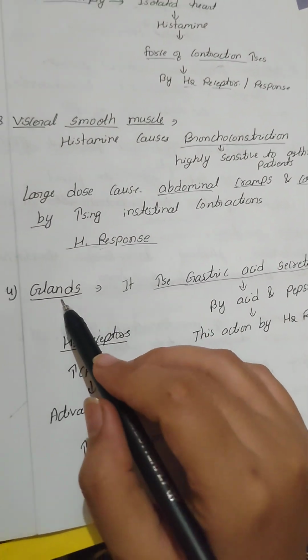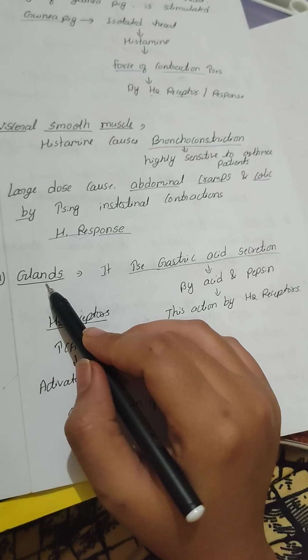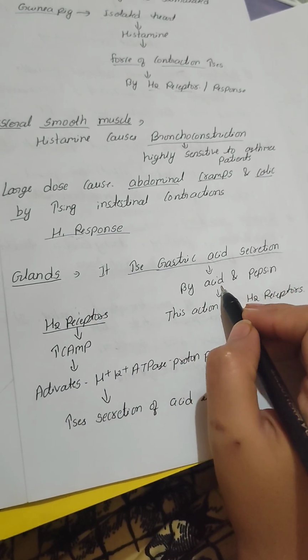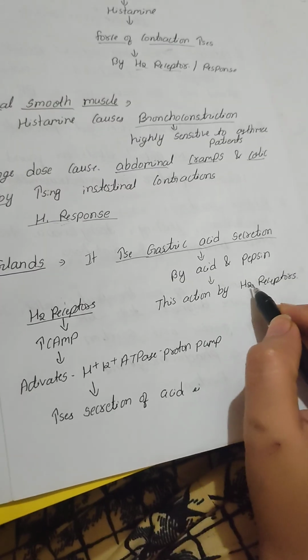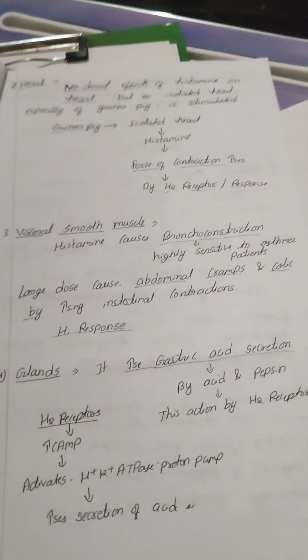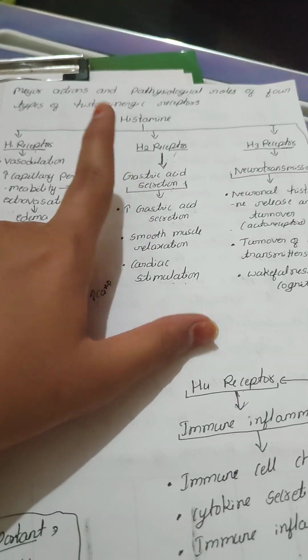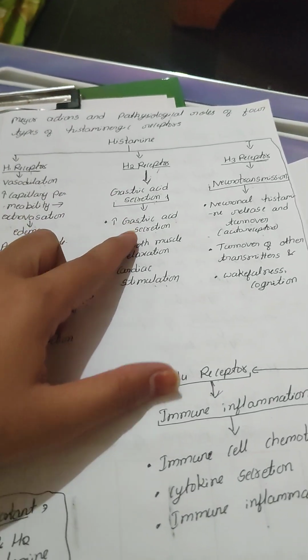On the glands, what is the effect? It increases the gastric acid secretion, by acid or pepsin. This action is by H2 receptors. We have studied here H2 receptor, gastric acid secretion. How do H2 receptors increase gastric acid?